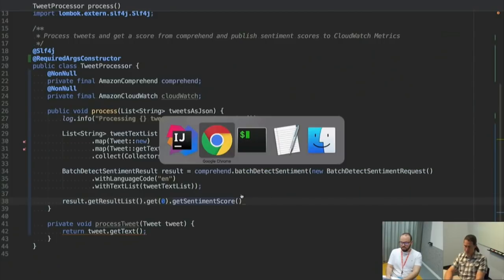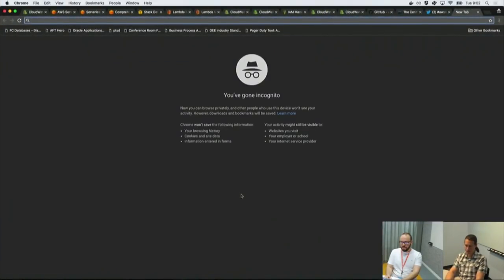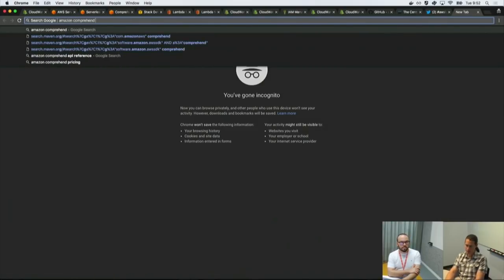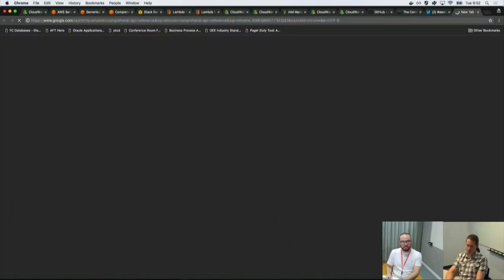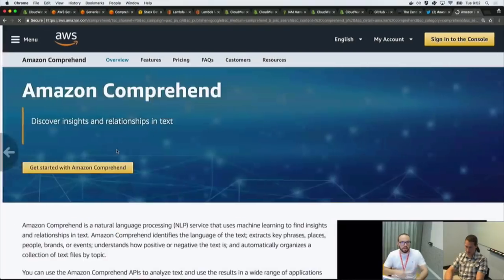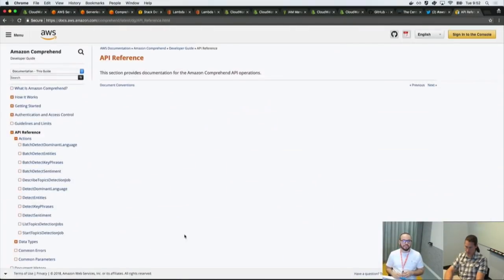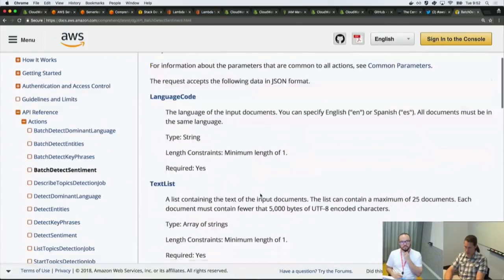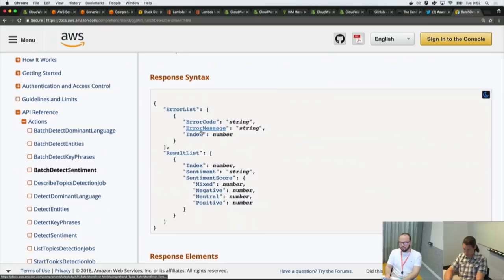So I'm going to pull up the API reference. Not that one. No. Yeah, that one. Yep. Okay, so now we're going to detect sentiment, and we're going to look at the response. So sentiment score, okay, so this is exactly what we saw in the UI. So we saw mixed, negative, neutral, and positive.